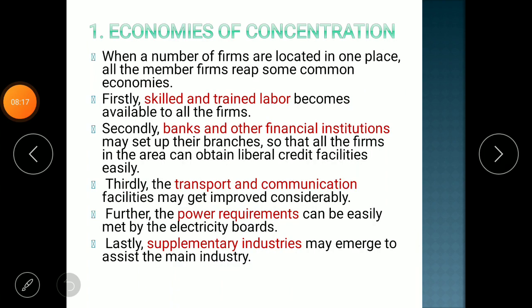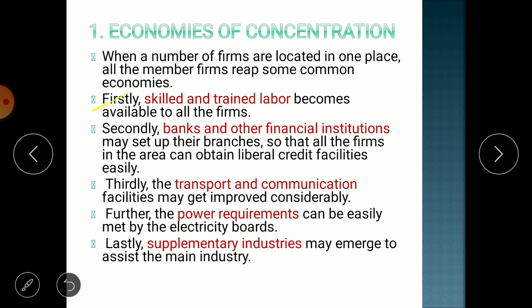The first one, economies of concentration. When a number of firms are located in one place, all the member firms reap some common economies. As we have seen earlier, external economies are due to localization, meaning all the same kind of firms are situated at one place. Then what kind of benefits are available? All the red font shows different types of benefit.